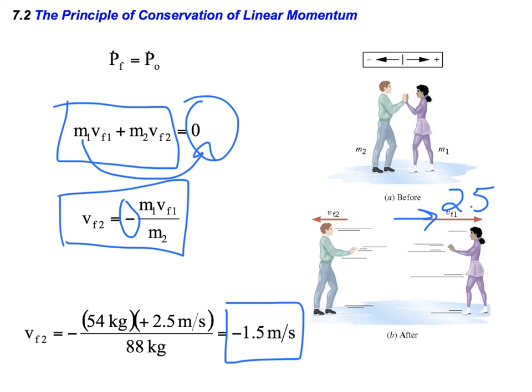And does that make sense? If two people are pushing away from each other, would they move in opposite directions? And yes, they would. And so we do need to have a negative velocity for the man. Another way to look at this is that in order for the momentum to equal zero in the end, the momentum in one direction has to equal the momentum in the opposite direction. And in this case, we do have that.